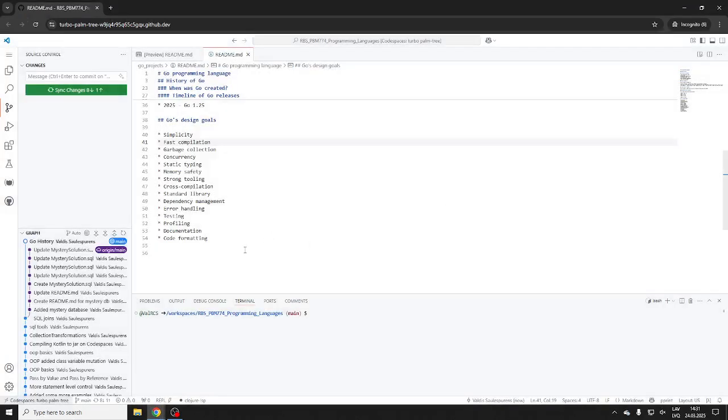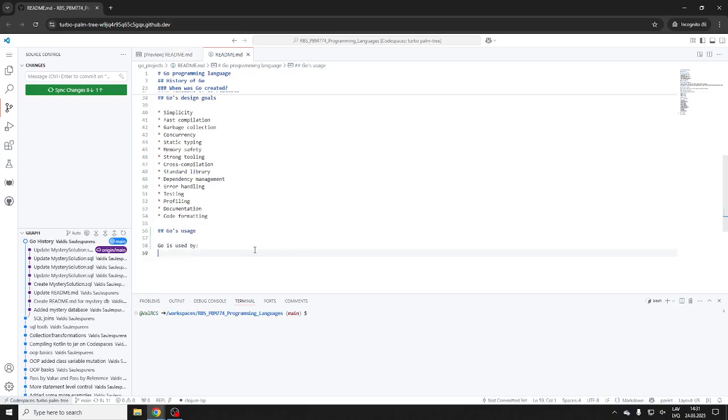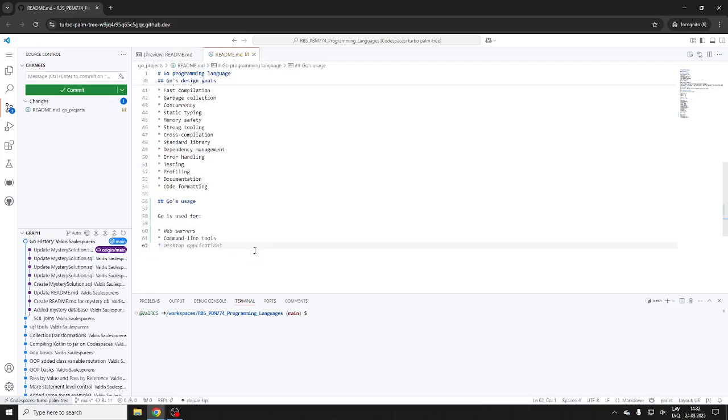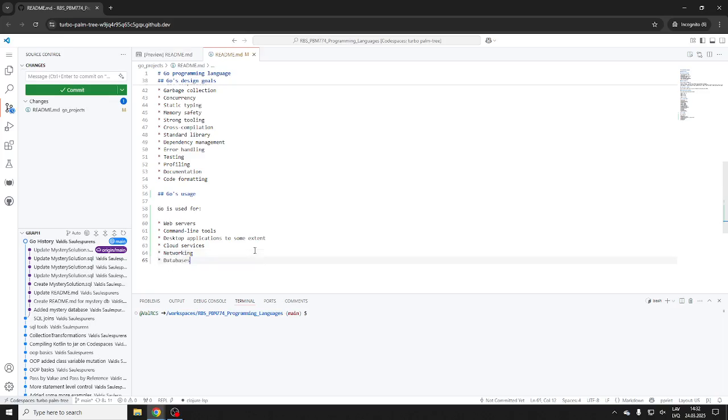So, Go's usage. Of course, it's used by companies, Google and so on, but for what? Servers. So web servers, command line tools, desktop applications, to some extent. Cloud services, of course. Networking again. So this, of course, all goes together.